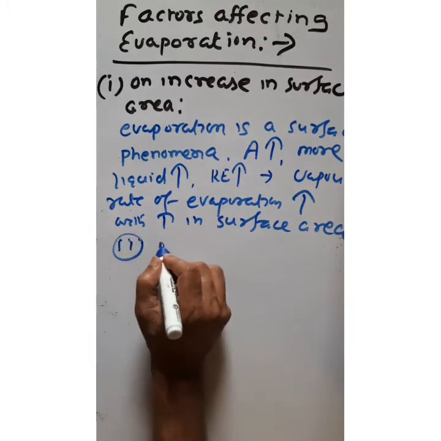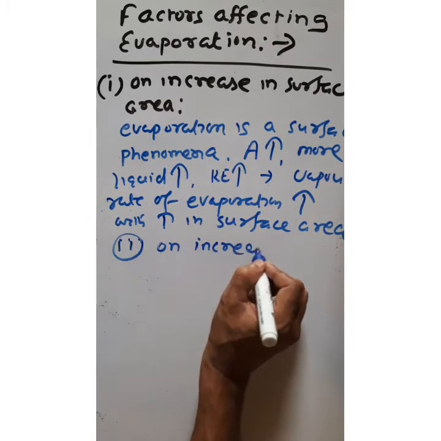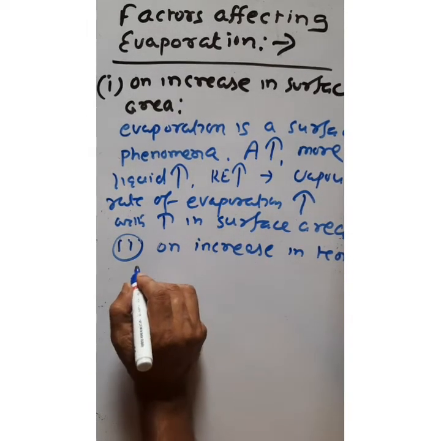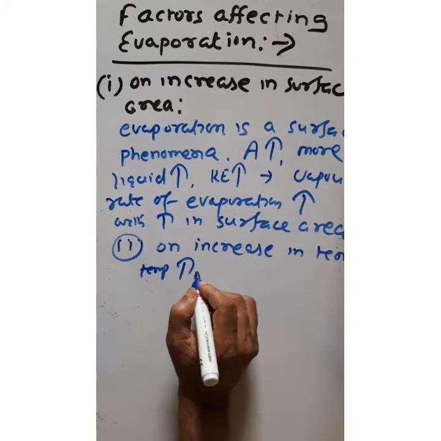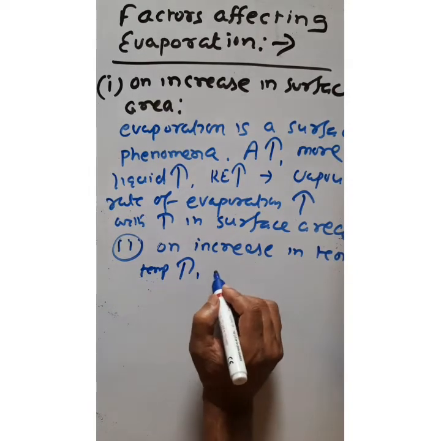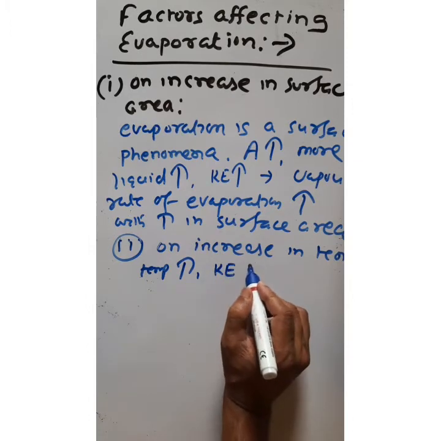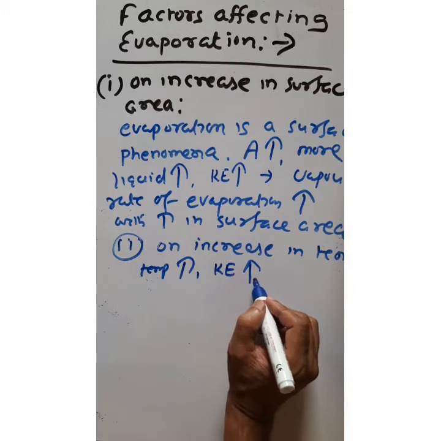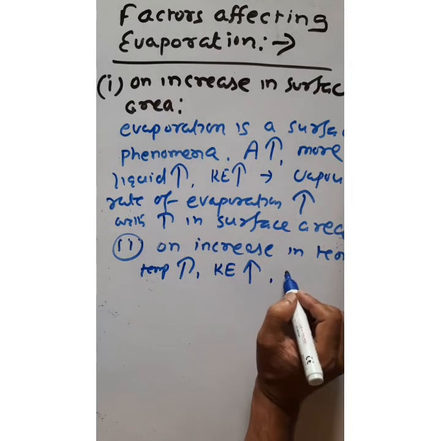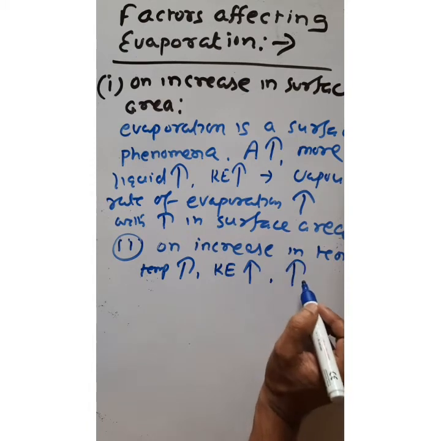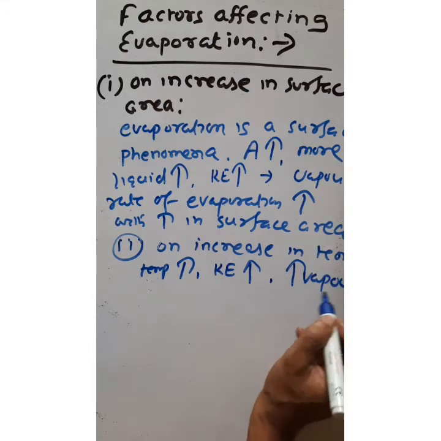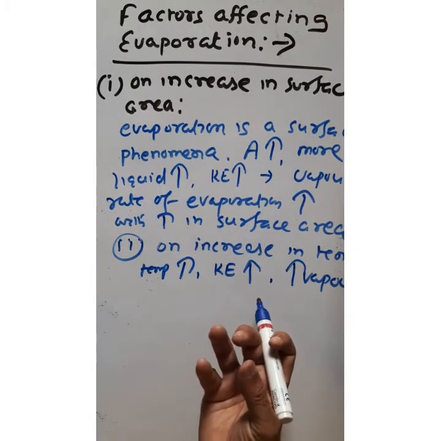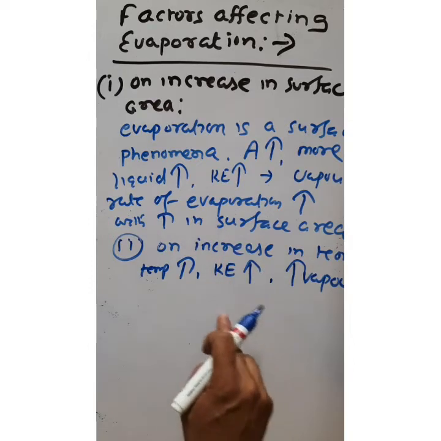Second point, an increase in temperature. If temperature increases, then the kinetic energy of the surface particles will increase. If the kinetic energy of the surface particles increases, then the particles will go to the vapor state, because the surface liquid particle must absorb some energy, either from the surrounding or from the liquid itself.